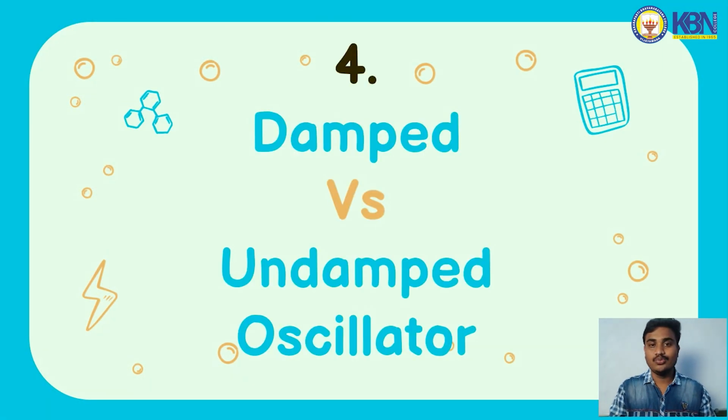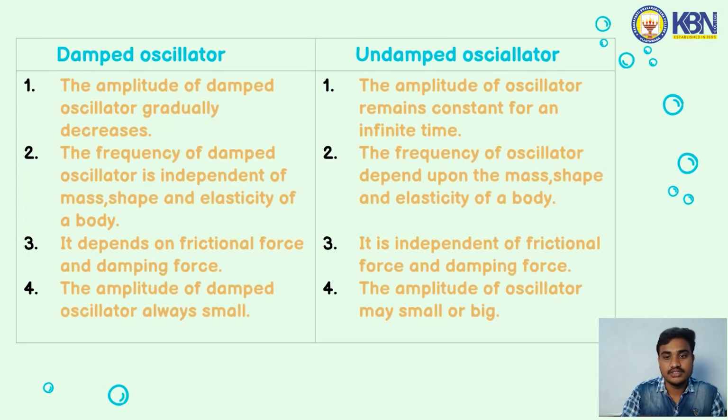Now we are going to see the difference between damped and undamped oscillators. The first point is that the amplitude of a damped oscillator gradually decreases.